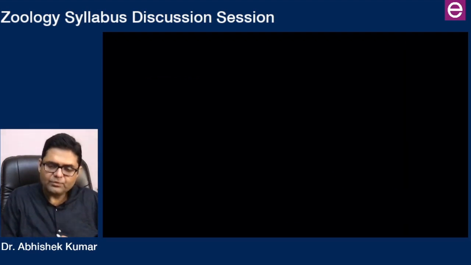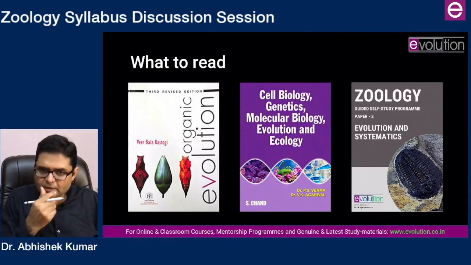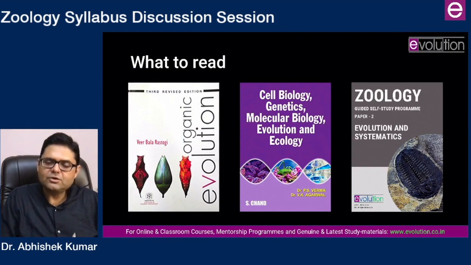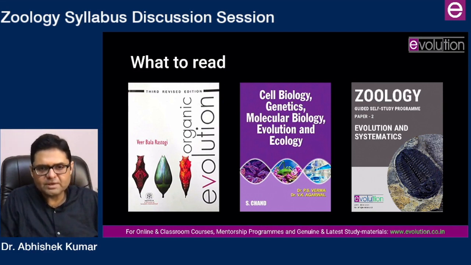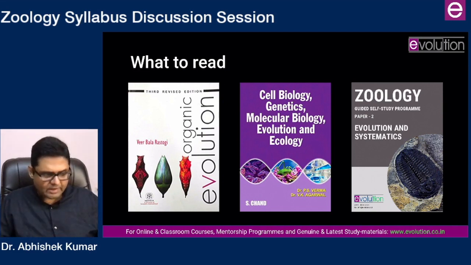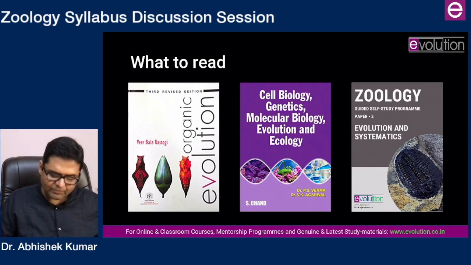What should be your resources? Your resources here need not be an international book. Indian books are excellently written so far as the demands of UPSC are concerned, so I would not be recommending any international book. In one of my earlier videos, I had recommended Cell Biology, Molecular Biology, Evolution and Ecology by Dr. P.S. Verma and V.K. Agrawal.